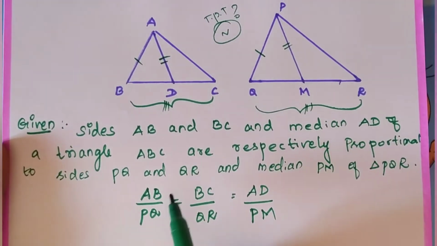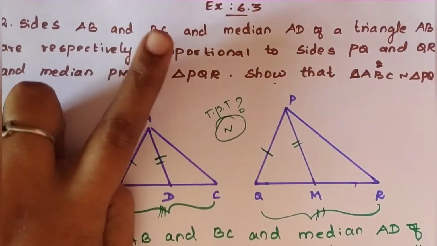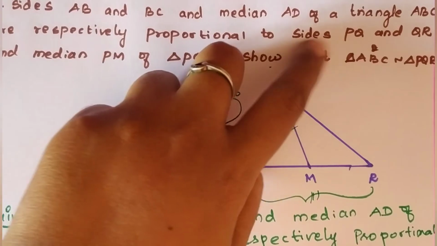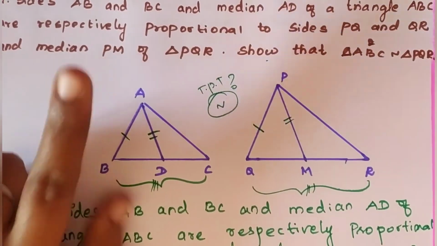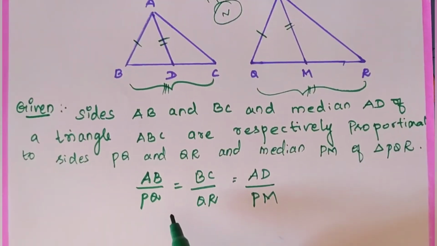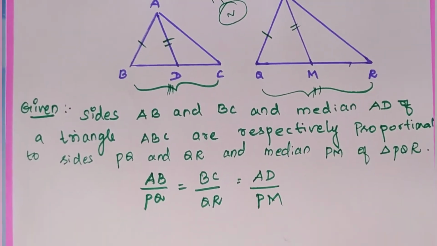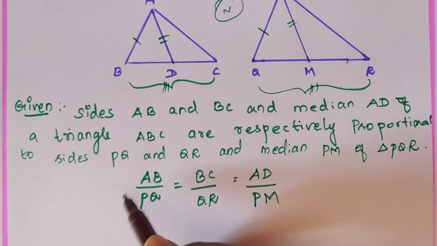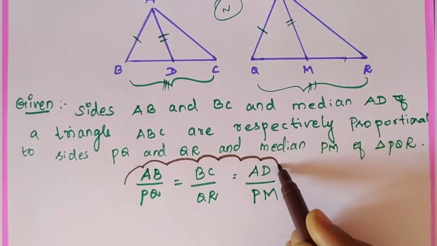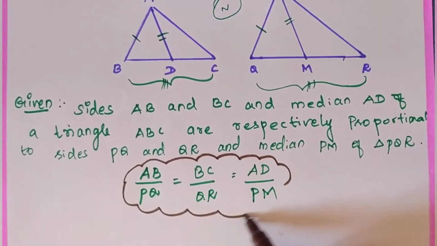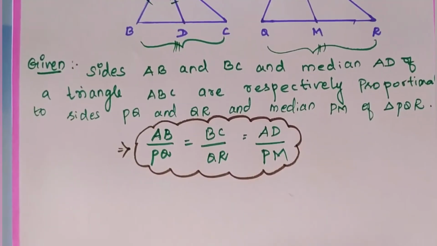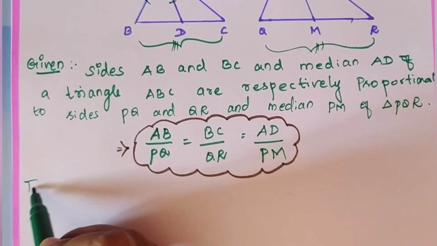Clear all of you? So the sides AB, BC and the median AD are proportional to the sides PQ, QR and the median PM. So from the question, I found that AB divided by PQ is equal to BC divided by QR and AD divided by PM, from the given. Clear?